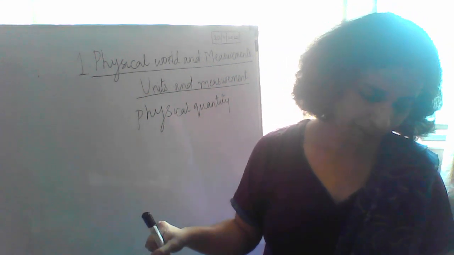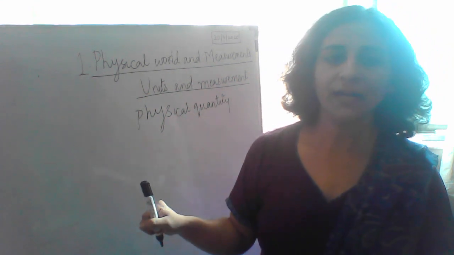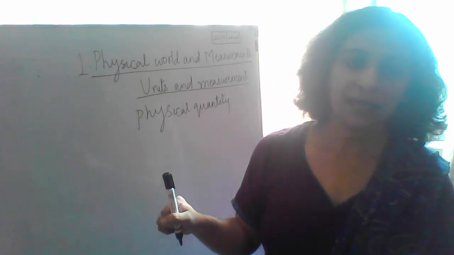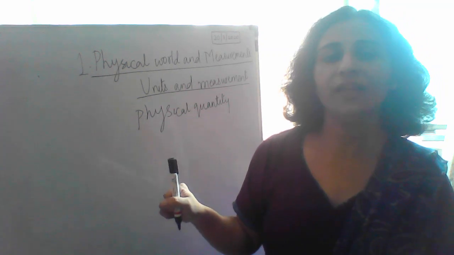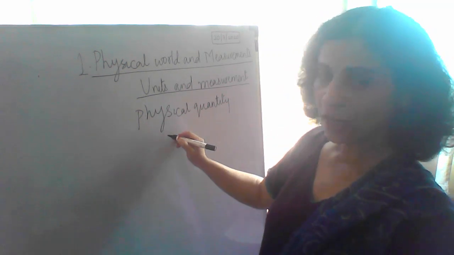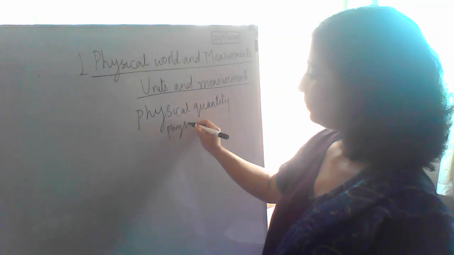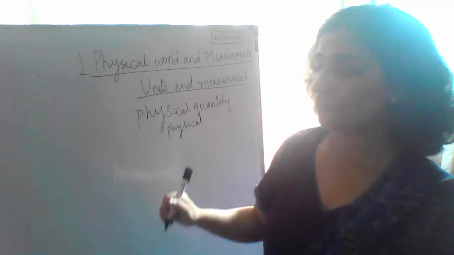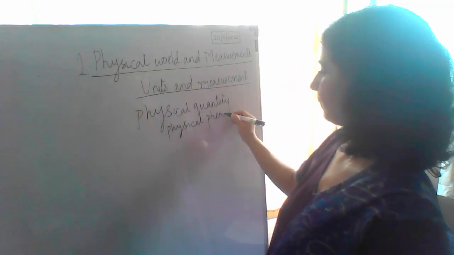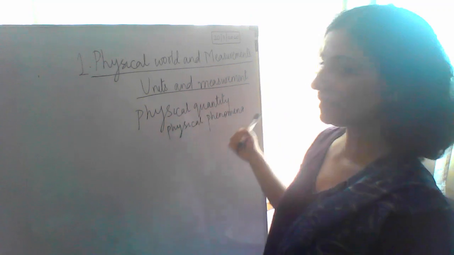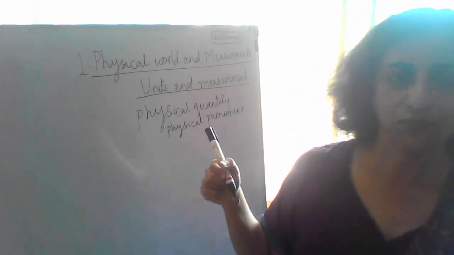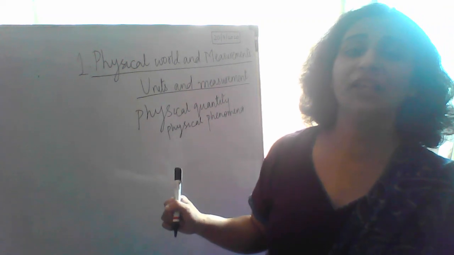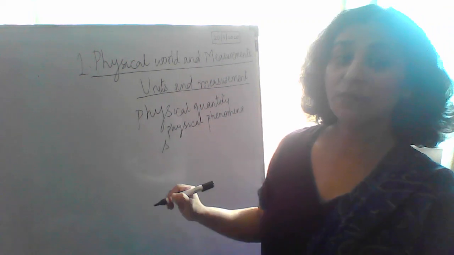Please note down, a quantity linked to a physical phenomena and subjected to measurement. So it is a quantity which is connected to a physical phenomena. I am writing down the spellings in case somebody has a problem with it. So physical phenomena, and which is subjected to measurements. You can measure it.